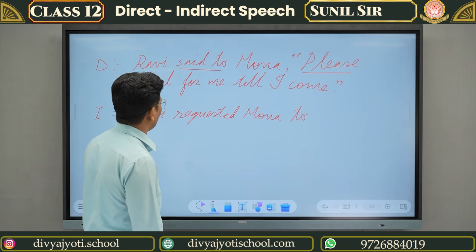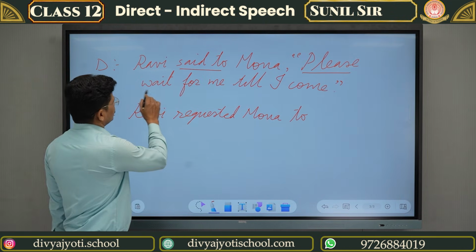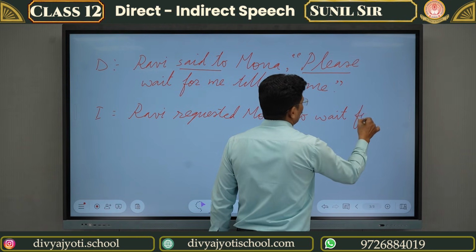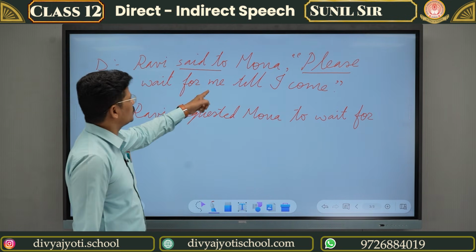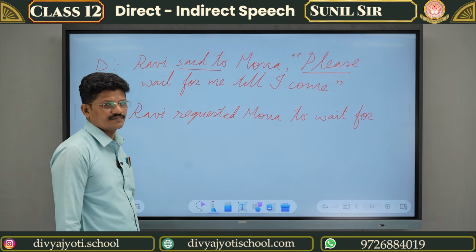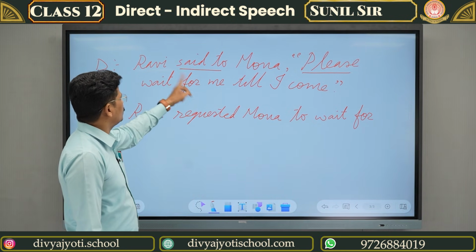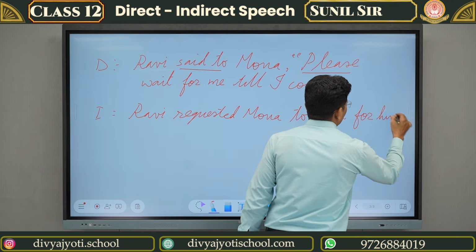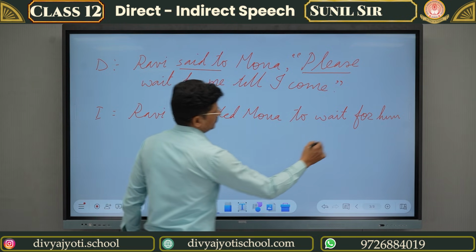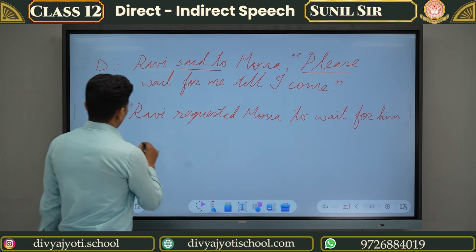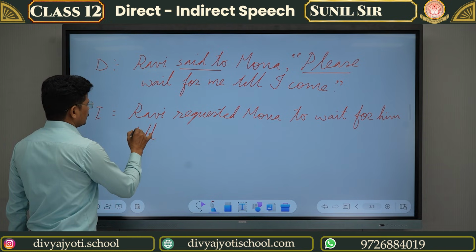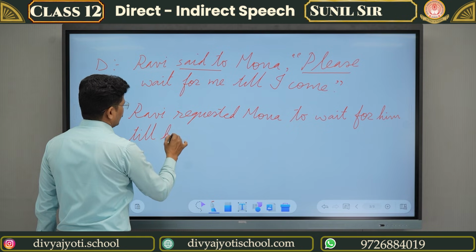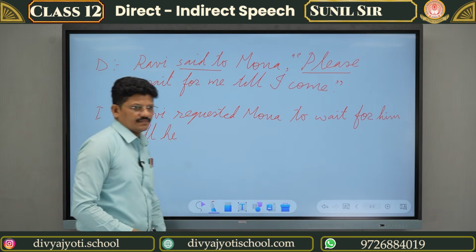So Ravi requested Mona to, then write the sentence the same, to wait for me. Me is used for whom, Ravi or Mona? Me is used for Ravi, so me will turn into him. For him. Then till I, once again it is used for Ravi, so till he came.